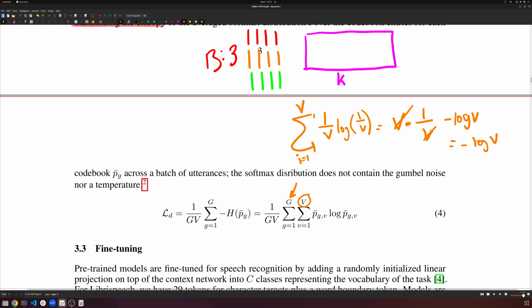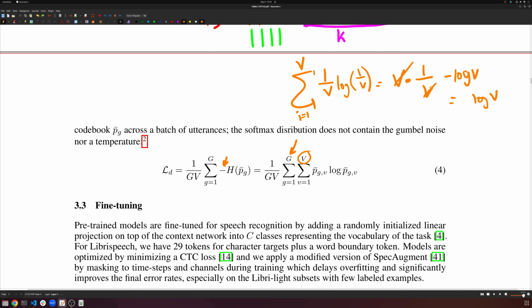And this is the negative entropy. As you can see, they put a negative sign at the beginning. The entropy, if we didn't take the negative sign, would have been log V. And log V is actually the maximum entropy you can have, and this is the entropy of a uniform distribution. So our final goal is to make sure that our codebook is somewhat uniformly selected. The closer we can get to every single code being equally likely, 1 over V, to be selected, the closer we are to maximum entropy. So this part here is essentially computing, because we want to minimize, right? Because we don't maximize. So we want to maximize log V or minimize our negative of it. So this should end up as log V at the end if our model does everything correctly.